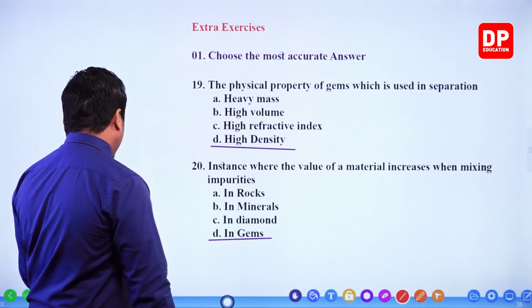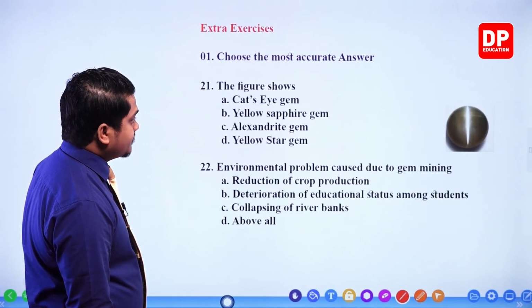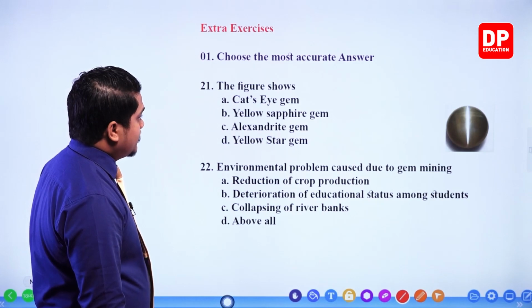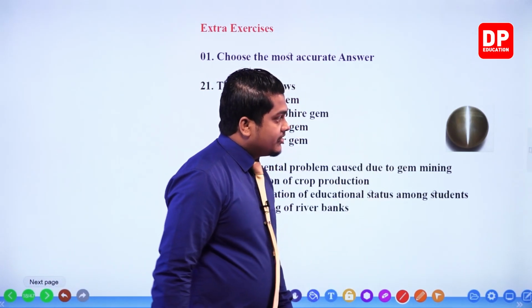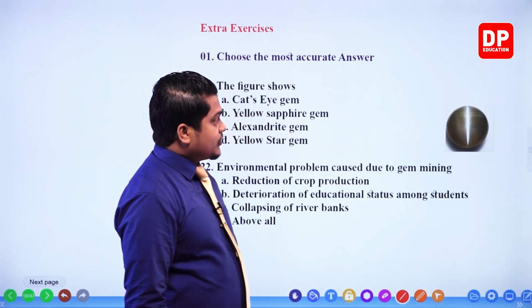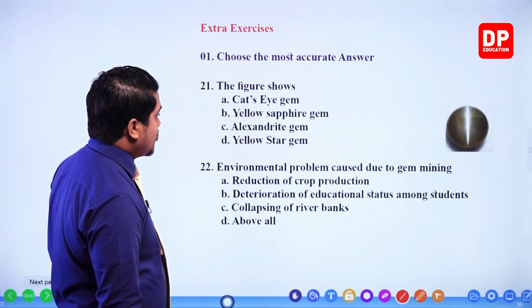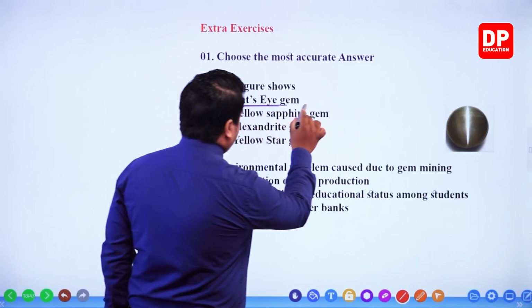Then the next one, 21st. The figure shows, when you see the figure, it's like a cat's eye, right? Very clear to us. So this is the cat's eye gem. Yes, the first one is correct.